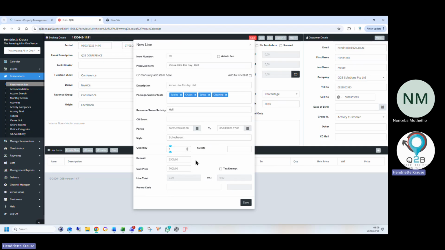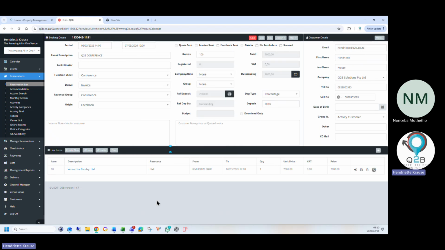And there you go. It's a once off. And there is a deposit. We also do a refundable deposit, so it will immediately add it to the booking. If you don't have an upfront deposit for a venue, you don't have to have it in. Mine is just set up that way. And there's my hall booked out for that specific time.